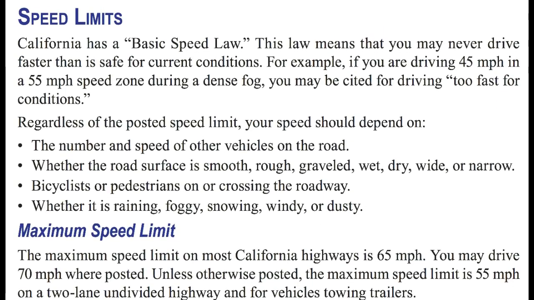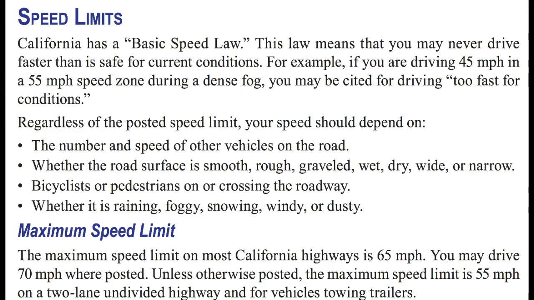Okay, speed limits. California has a basic speed limit law. This law means that you may never drive faster than is safe for current conditions. For example, if you're driving 45 miles per hour in a 55 zone during dense fog, you may be cited for driving too fast for the conditions. Regardless of the posted speed limit, your speed should depend on the speed of other vehicles on the road. You must keep with the flow of traffic.